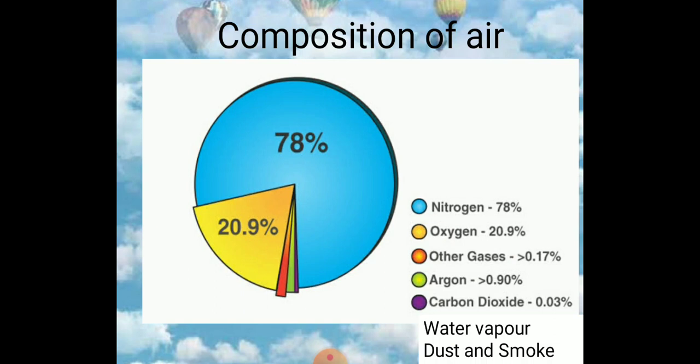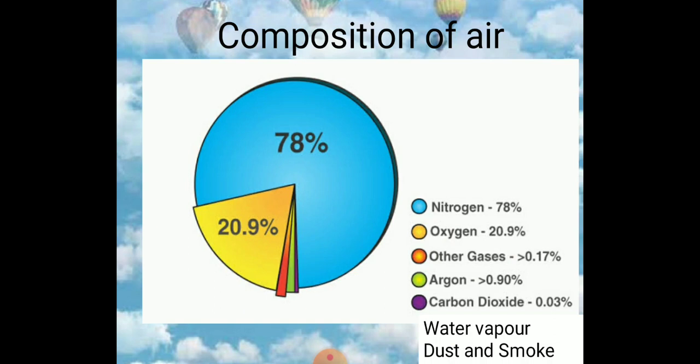Now the composition of air. Earlier people thought that air was just one substance, but later the French scientist Lavoisier proved that air is a mixture of many gases. The major component of air is nitrogen, which occupies a maximum of 78% of the atmosphere. The second important one is oxygen, which is about 21% of the atmosphere. The amount of oxygen decreases with height. That's why a mountaineer climbing a high mountain or a diver going into the deep sea uses oxygen cylinders.